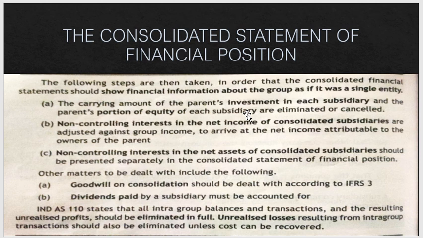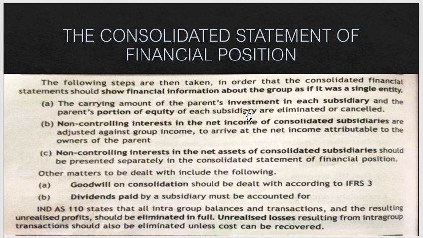Before understanding all these points, you need to know what each of the items involved is. So the next slide will explain the steps involved in the preparation of consolidated statements. When I explain all the steps involved in the consolidated financial statement, you will clearly understand all these points. At the end of the chapter, after solving various problems related to this topic, you will understand what the consolidated statement of financial position is.